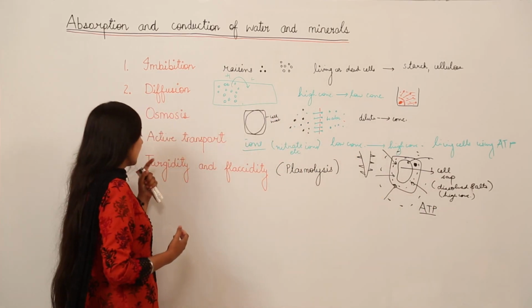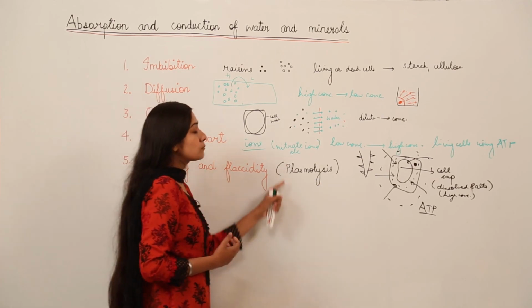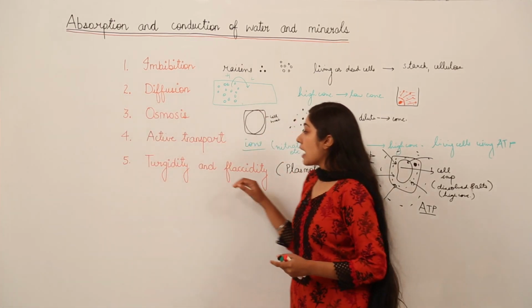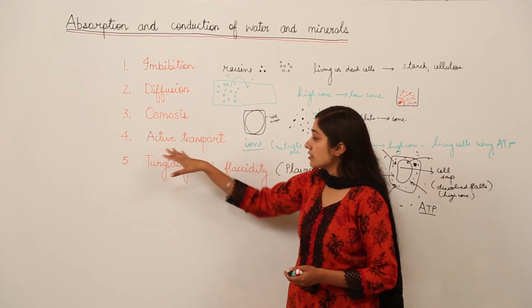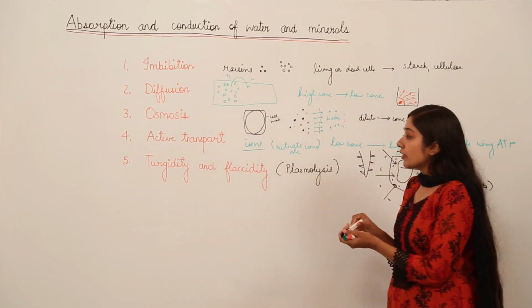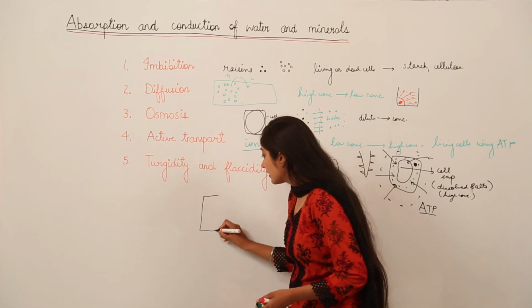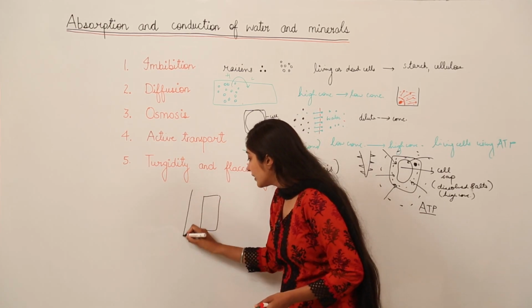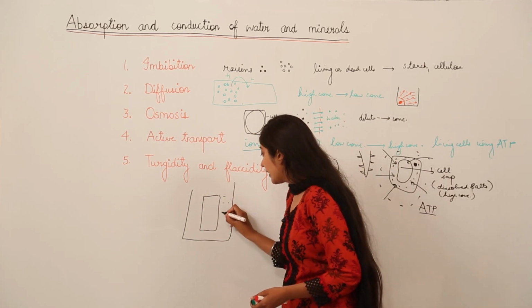Next we move on to the next phenomenon, that is turgidity and flaccidity. It is also known as plasmolysis. We have discussed osmosis, and also we have discussed diffusion in detail. So what is going to happen? For example, I have a plant cell and I am going to put this plant cell in fresh water.